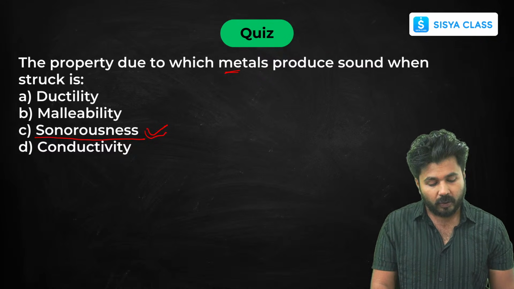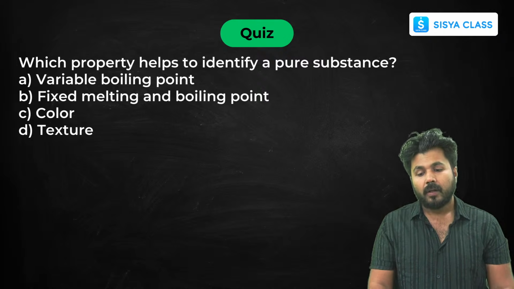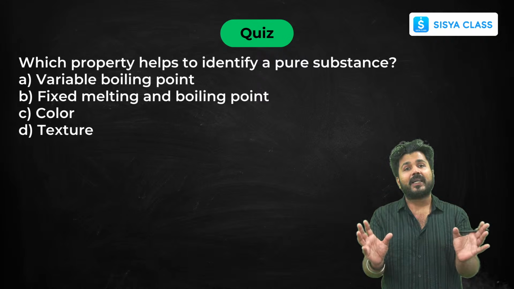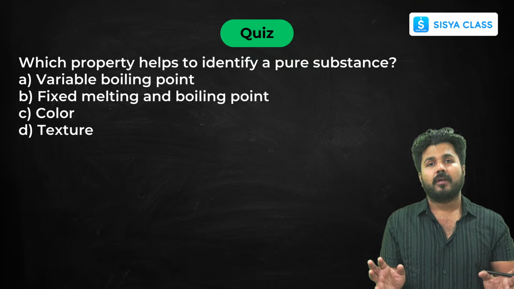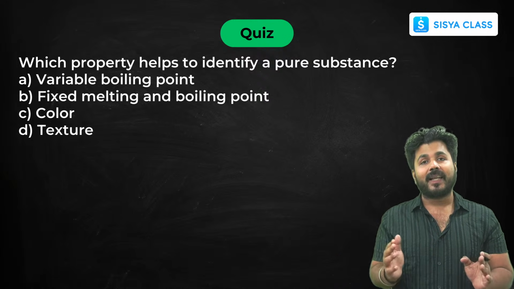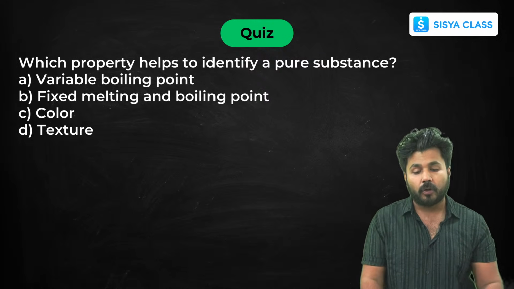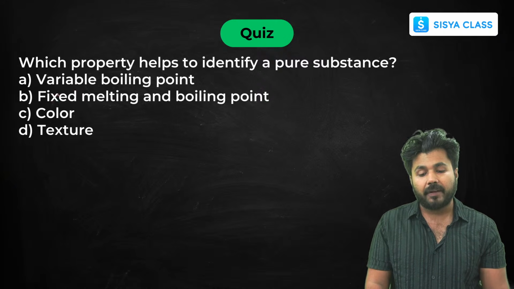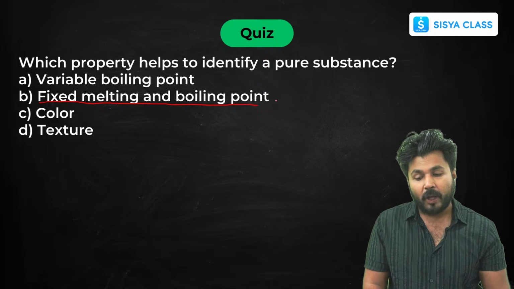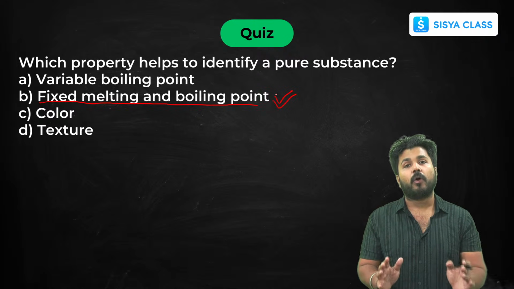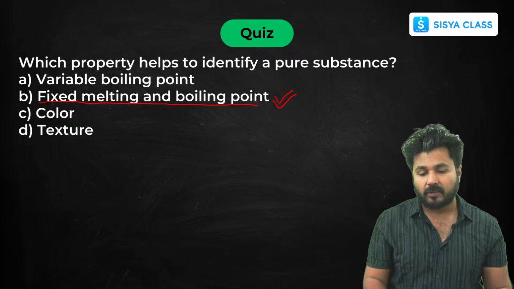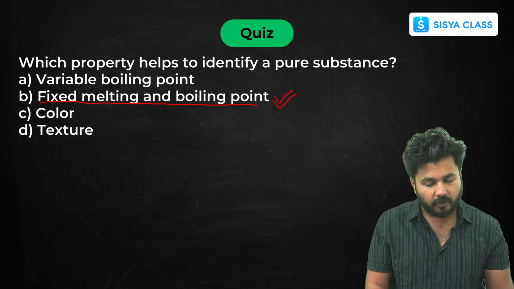So that is sonorousness. Next, which property helps to identify a pure substance? Now, if you have to identify whether a substance is pure or not, whether it's an element, a compound or a mixture, then what is the property that helps you identify whether it's a pure substance or not? So now this is an important one and a tricky one. So that's your fixed melting and boiling point. Yes. So any pure substance which consists of the same composition will always have a fixed melting and boiling point. Remember these students. Yes, it's B.